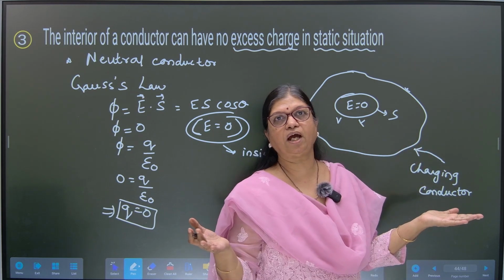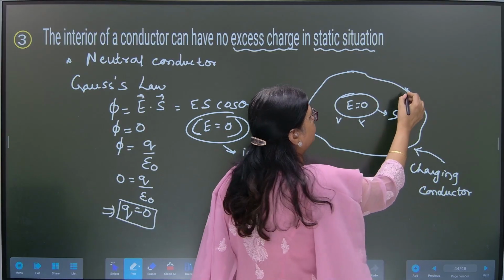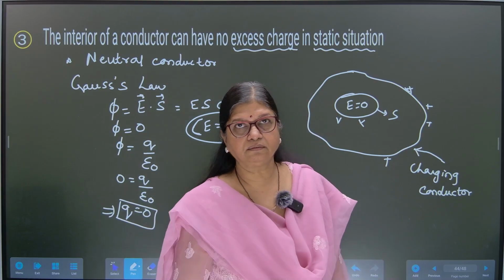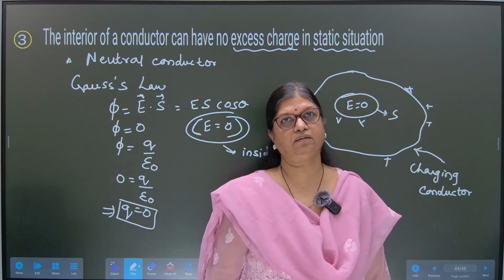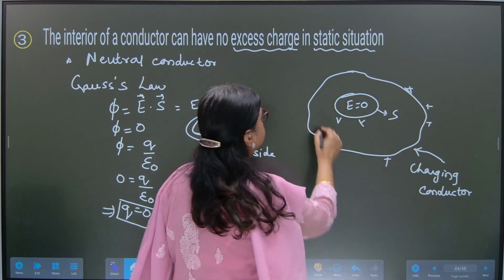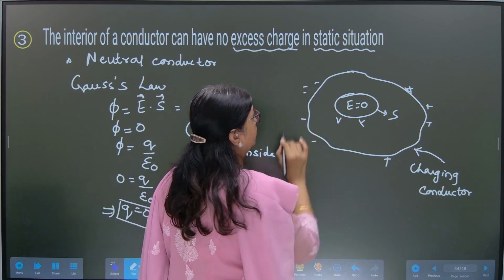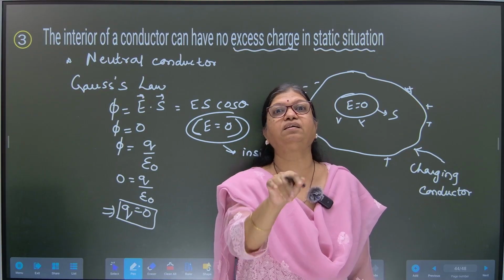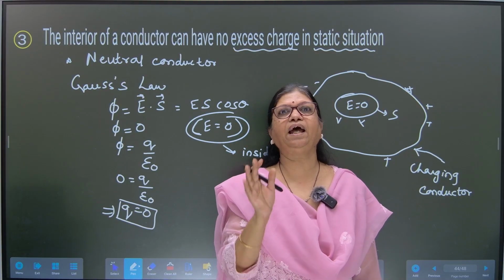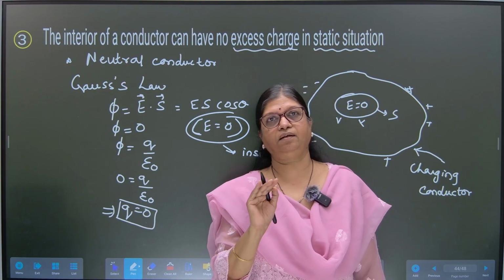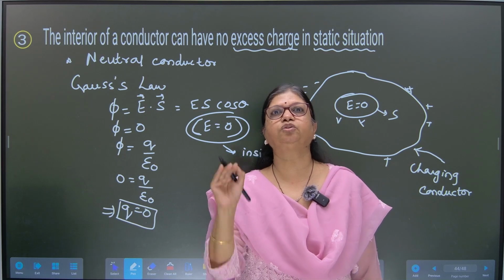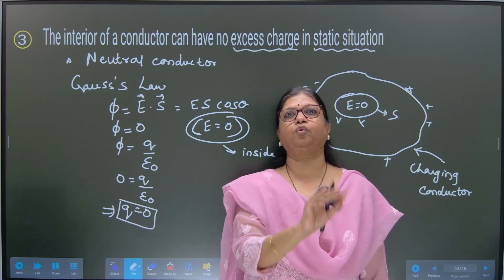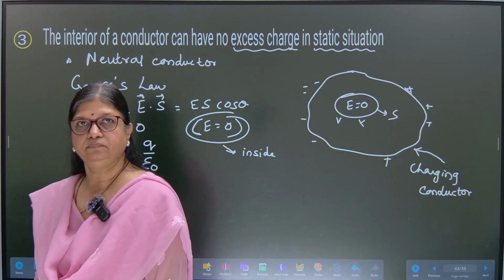So when we charge this conductor, no charge could reside inside the conductor. So where will the charge reside then? It will definitely reside on the surface of the conductor as given. Maybe positive or maybe negative, but it will be on the surface of the conductor. No charge would enter or reside inside the conductor. Where would the charge go and deposit itself? On the surface of the conductor. Clear?